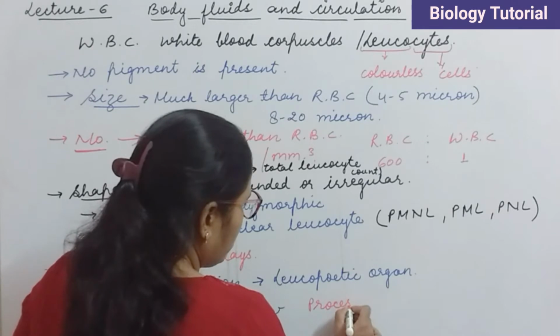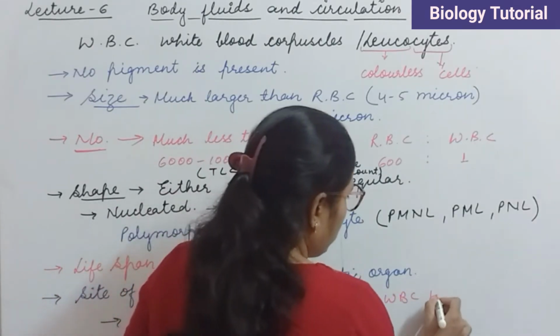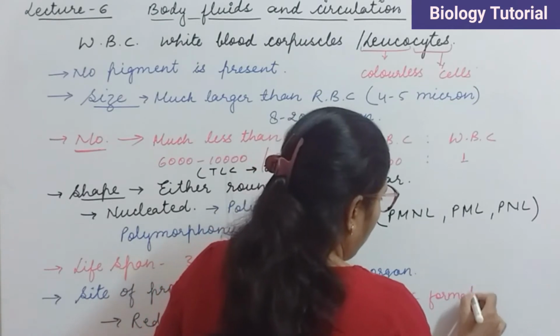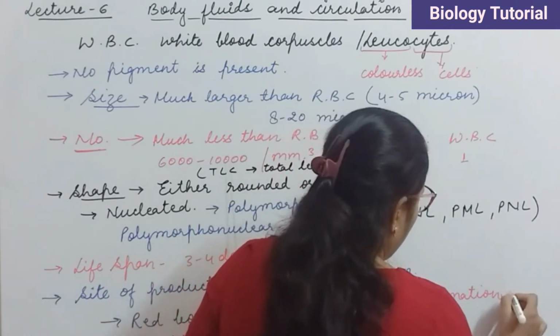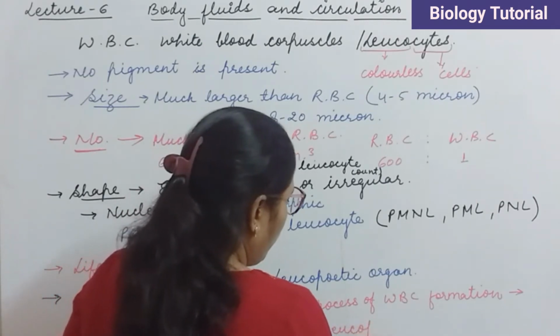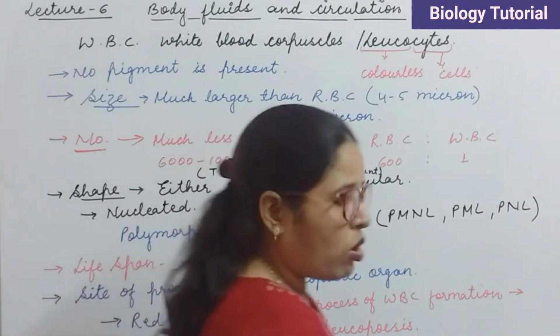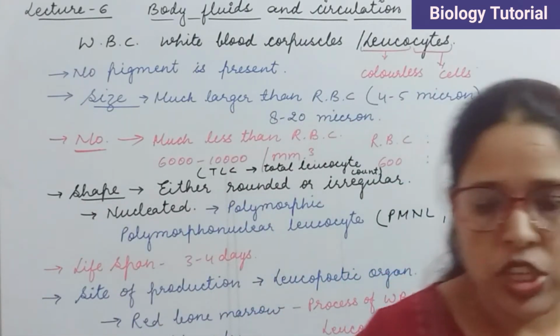Process of WBC formation or production is called as leukopoiesis. Okay, this is the process of WBC production.